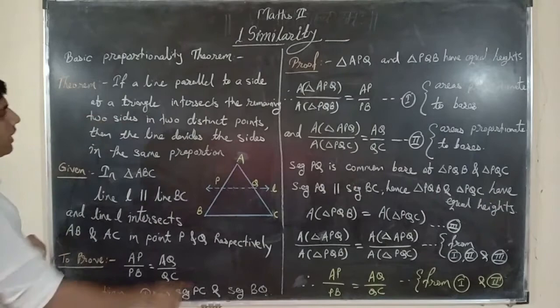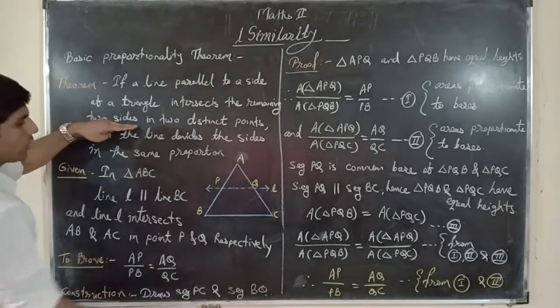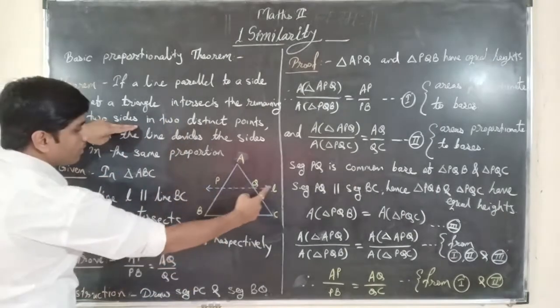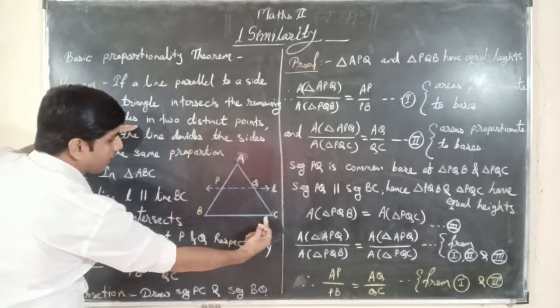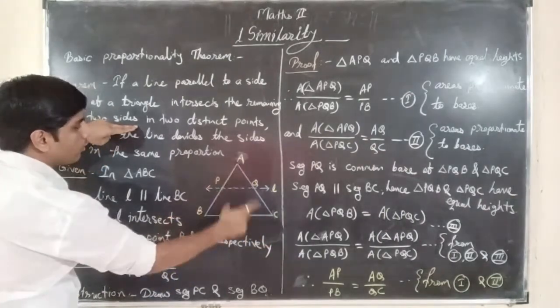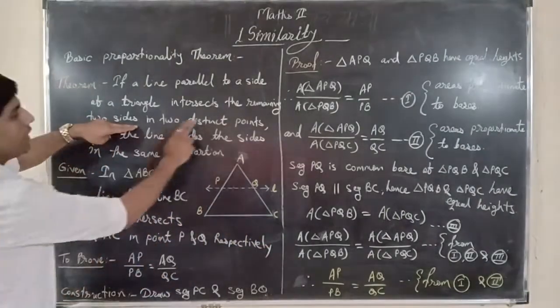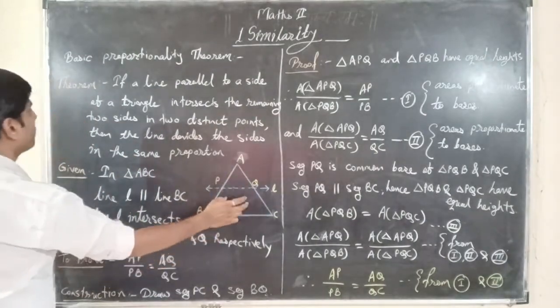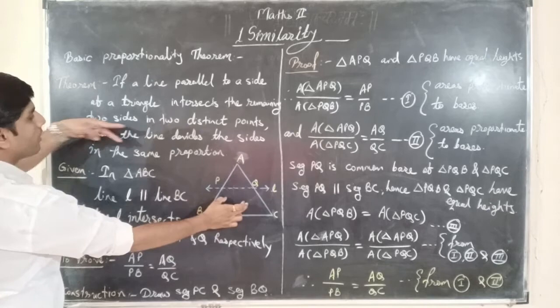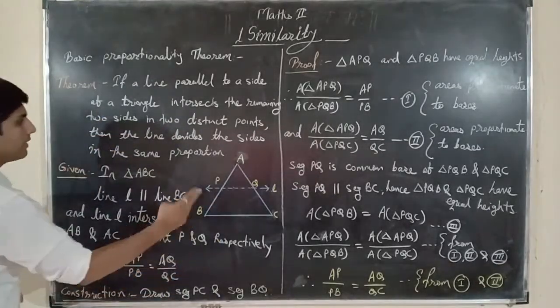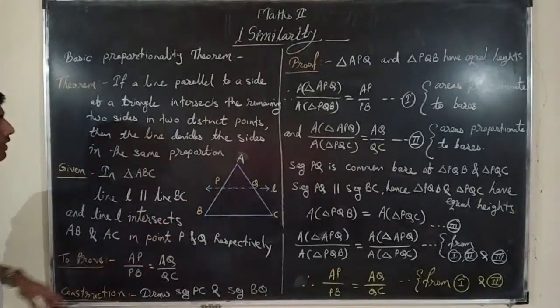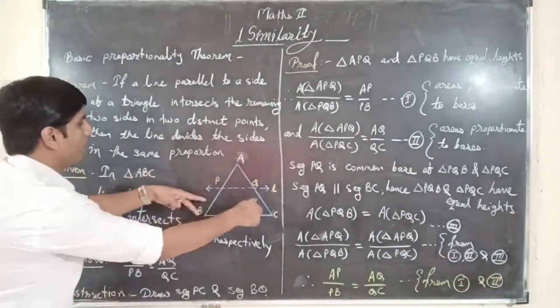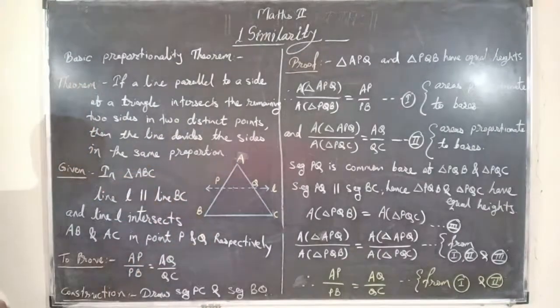of a triangle intersects the remaining two sides. So this is the line which is parallel to this line and intersecting the other two lines in two distinct points. These are two distinct points where it is intersecting. Then the line divides the sides in the same proportion. That is what we are going to prove.